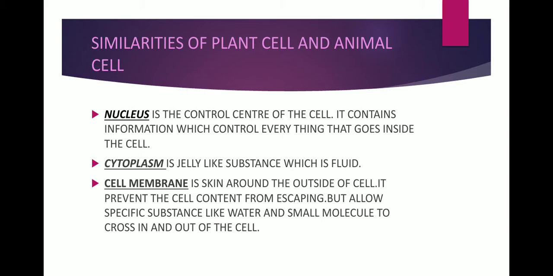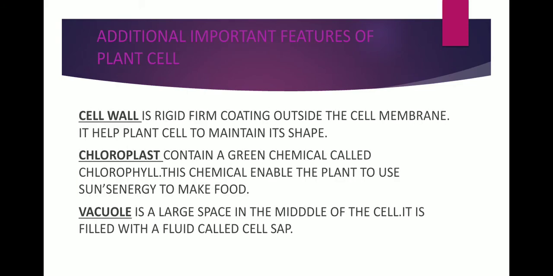So nucleus, cytoplasm and cell membrane are all present in both plant cell and animal cell. So this is the similarity between both types of cells.